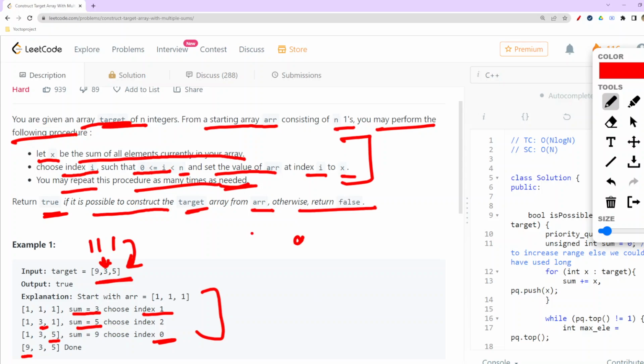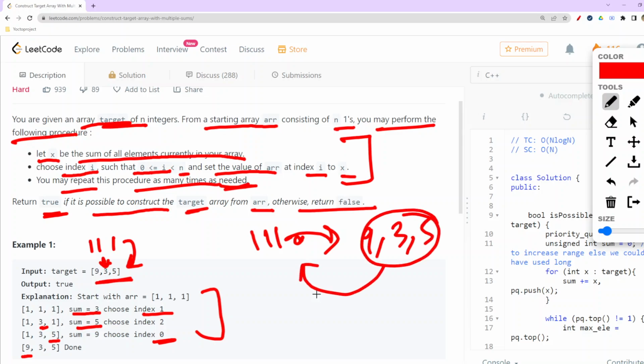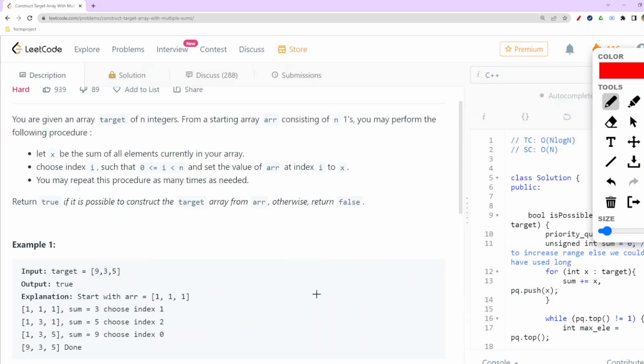Rather than going from 1 1 1, basically n ones, to 9 3 5, we can go from 9 3 5 to 1 1 1. We do it this way because 9 3 5 is what is given to us as input. So how would we do that now, that's the question.